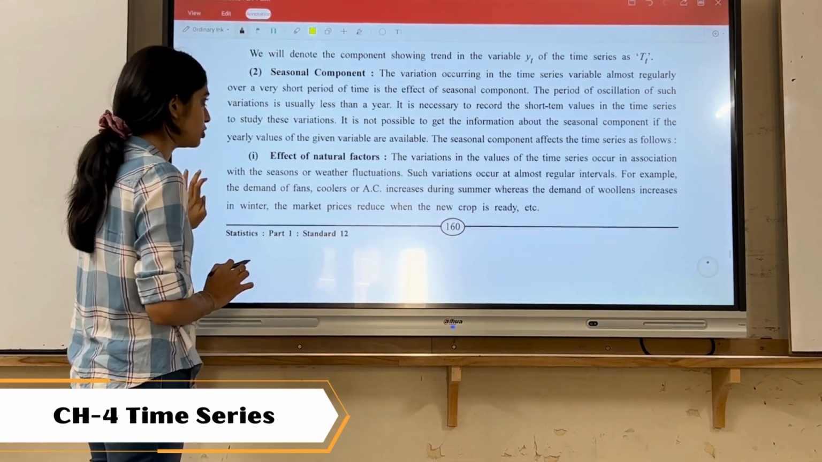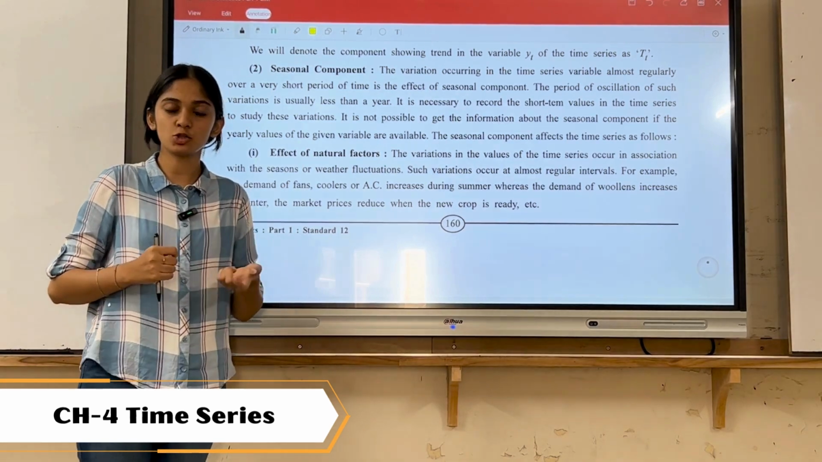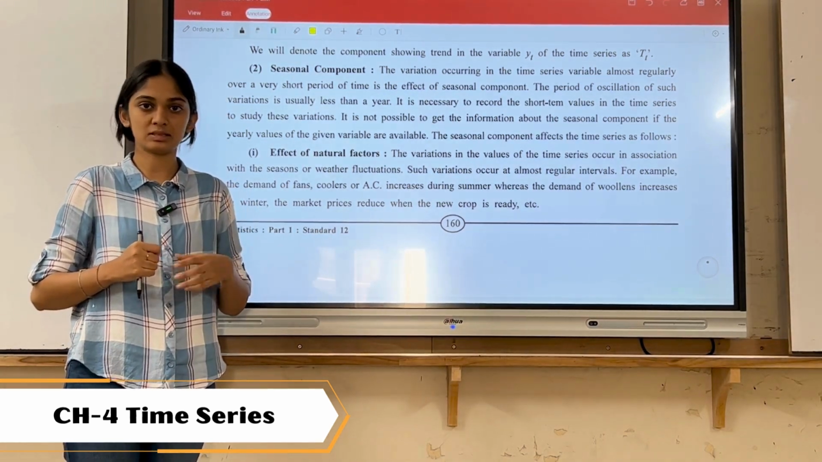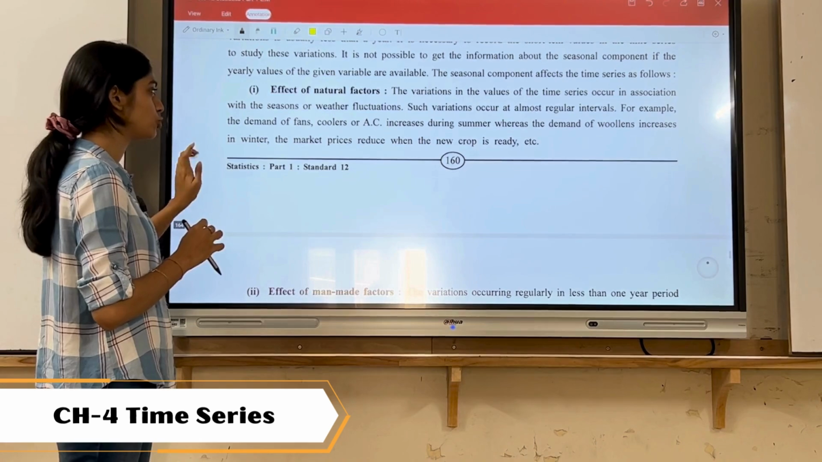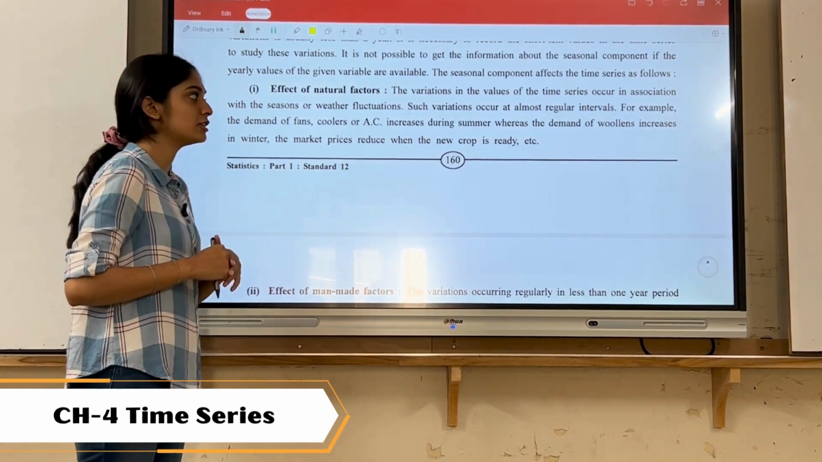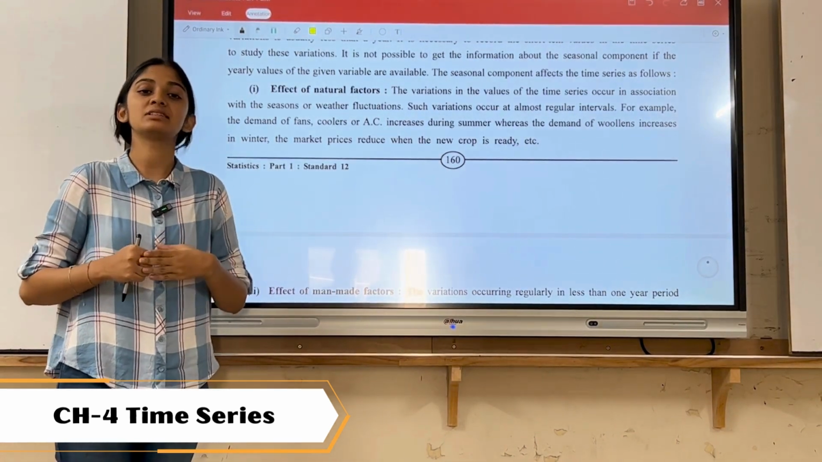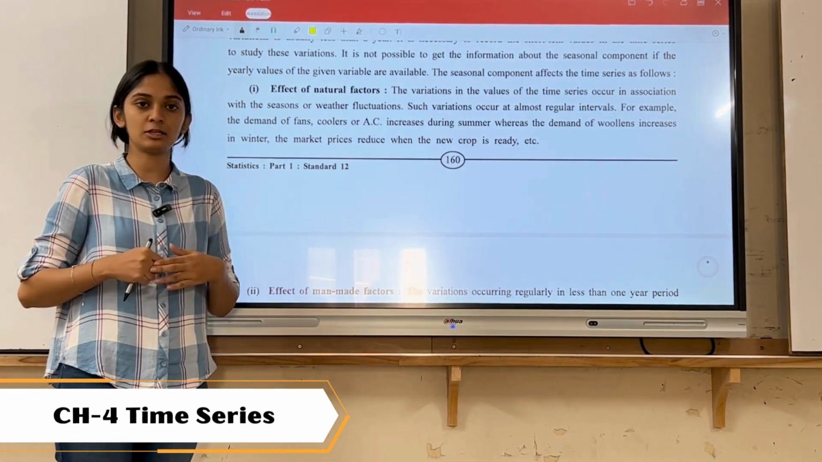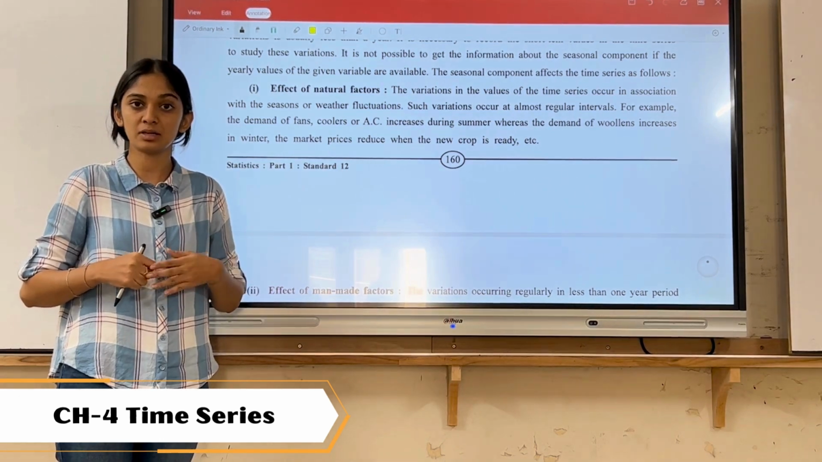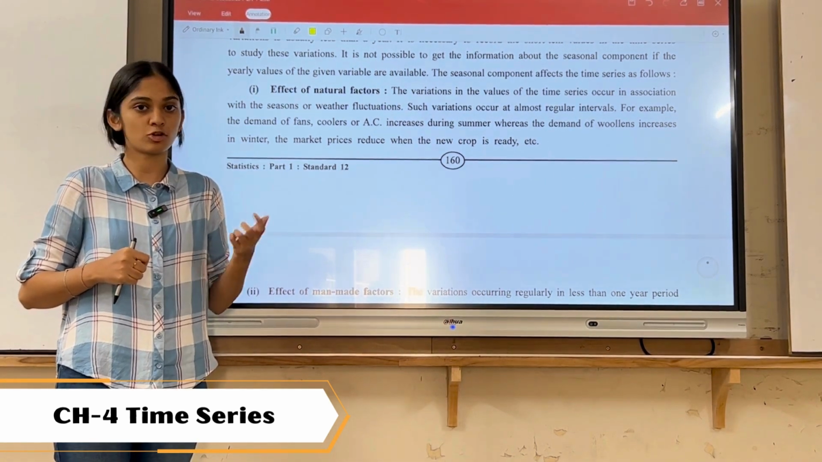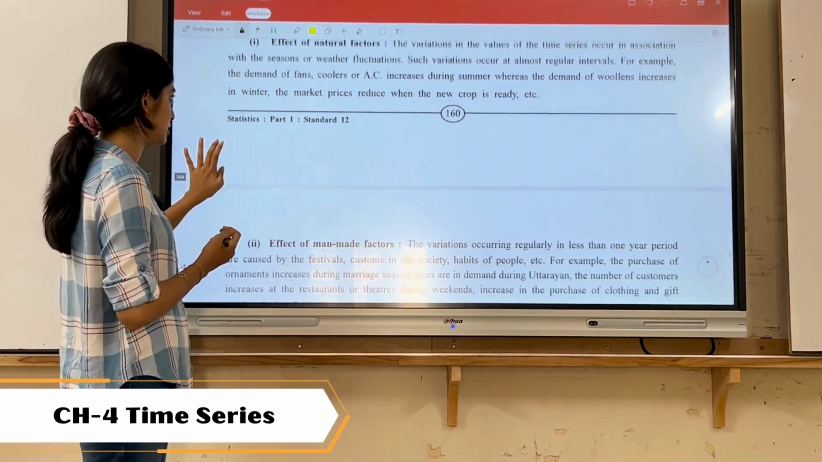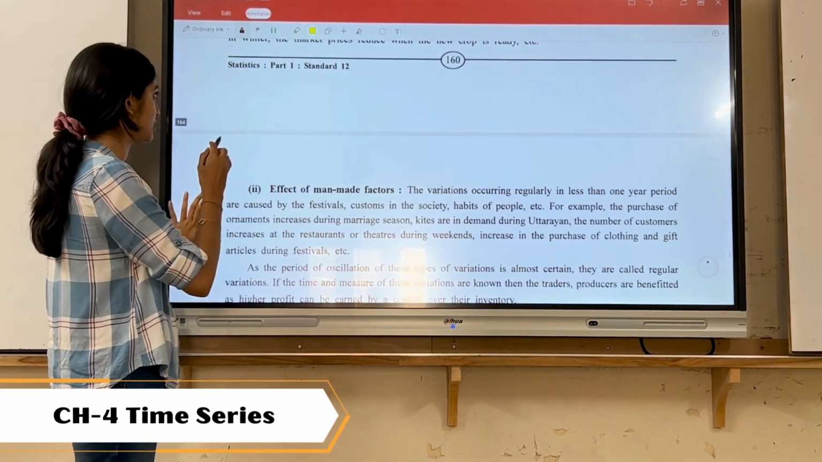Next is the seasonal component. Any variation which occurs due to any season is known as the seasonal component. In that we have 2 categories. One is due to the effect of natural factors, that is, due to the effect of any season. For example, increasing AC or fan demand during summer, increasing demand for umbrellas and raincoats during monsoon. These are examples of the seasonal factor, the effect due to natural factors.